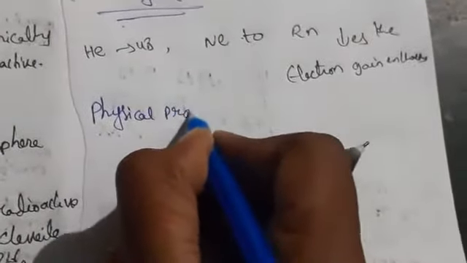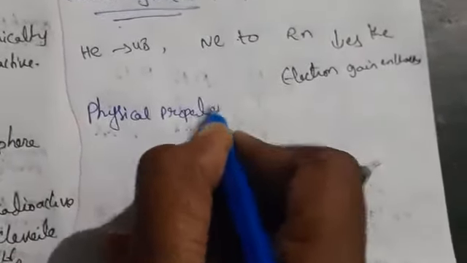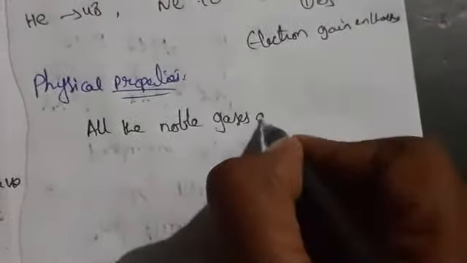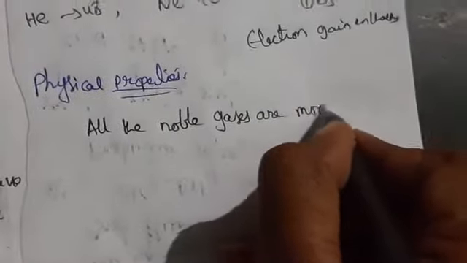Now let us discuss physical properties here. All the noble gases are monoatomic.